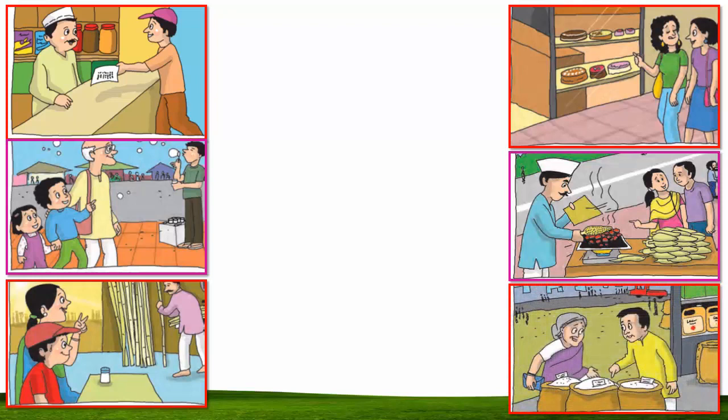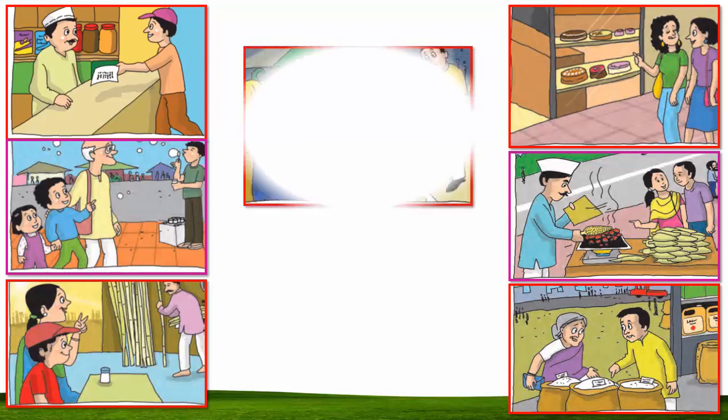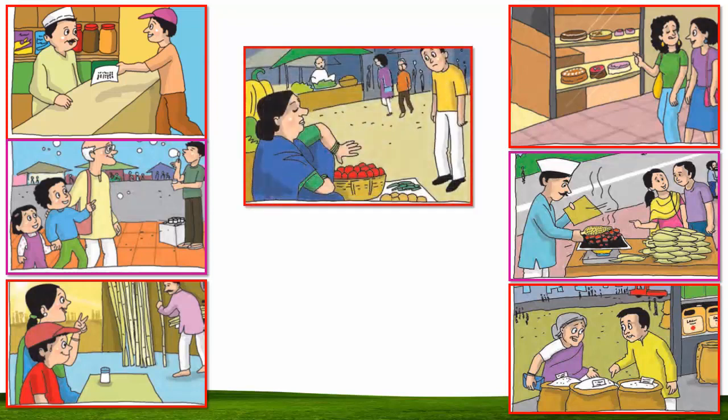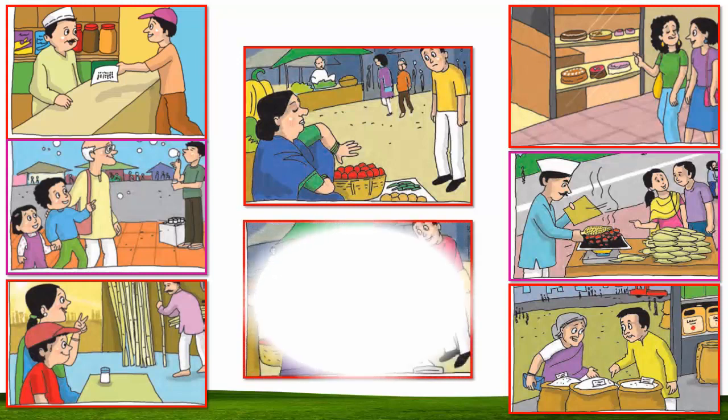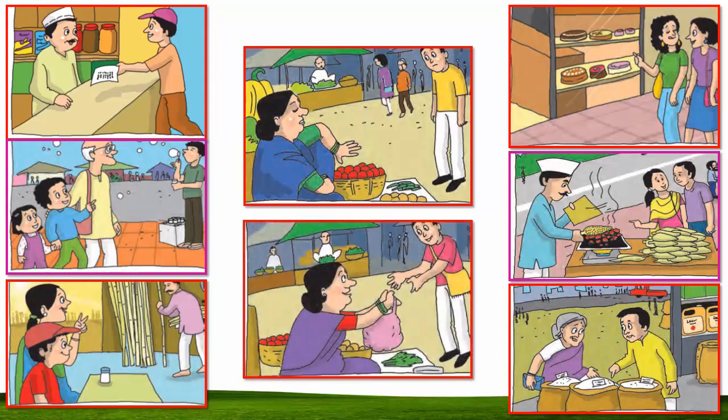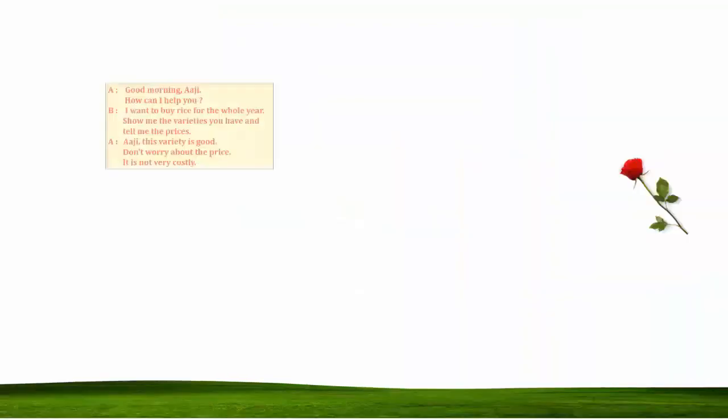This is another place. There are sacks of grains. And there is a woman. She is purchasing something. Vegetables, fruits. Here also the man and the woman. So these are 1, 2, 3, 4, 5, 6, 7 and 8 pictures. And we also have 8 conversations. So we have to match the proper conversation to the exact picture.